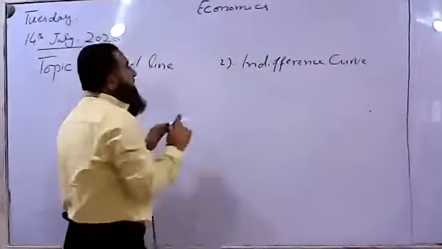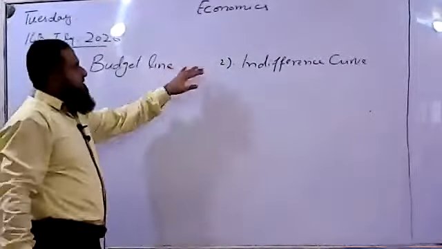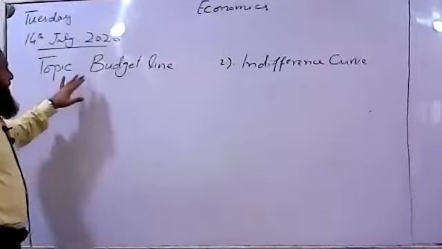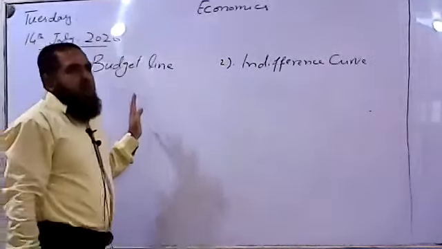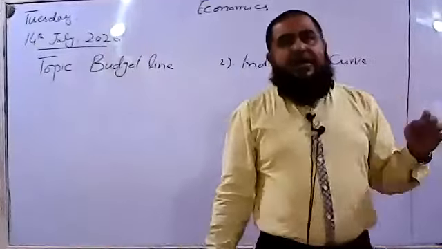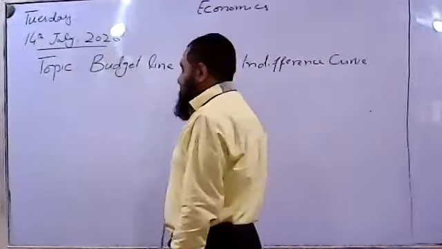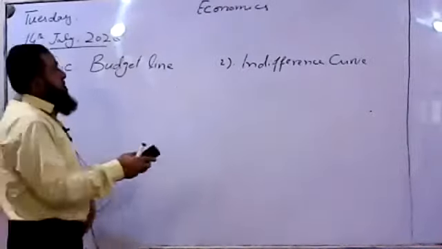We will discuss the indifference curve in our next class. But right now I am selecting the topic of the budget line, how it is used by this approach to analyze consumer behavior. Today I am going to say something about the budget line.